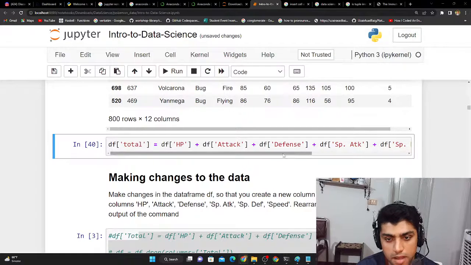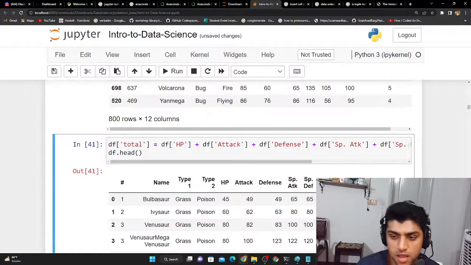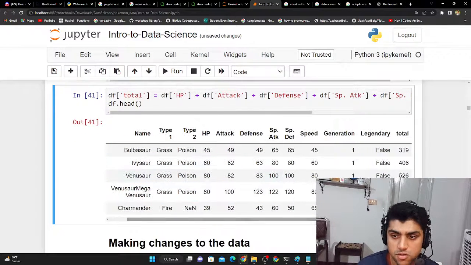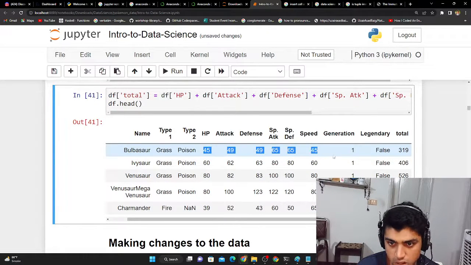So what happened now? I'll just print out the data frame.head again, and we should see that the total one should be at the end of this. If I scroll there, you can see that there's a total column, and it has the sum of all these extra columns that I added. Pretty crazy, right?